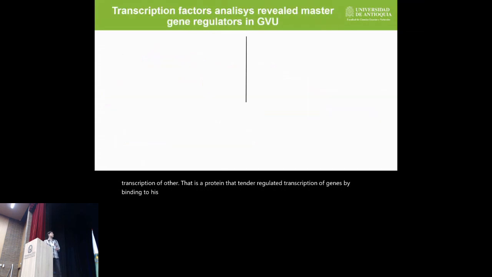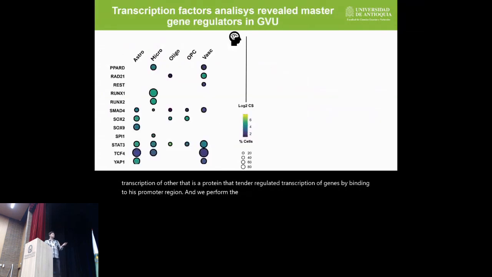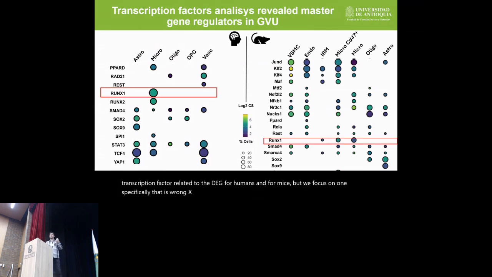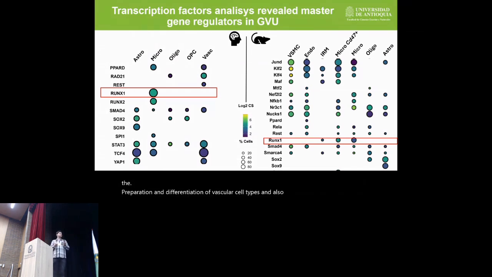And we performed the analysis to see which transcription factors were expressed in which cell types of the gliovascular unit. And we found a lot of transcription factors related to the DEGs for humans and for mice. But we focused on one specifically, RUNX1, Runt-related transcription factor 1, because it is only expressed in microglia. And this transcription factor is related to the proliferation and differentiation of vascular cell types and also immune system cell types.